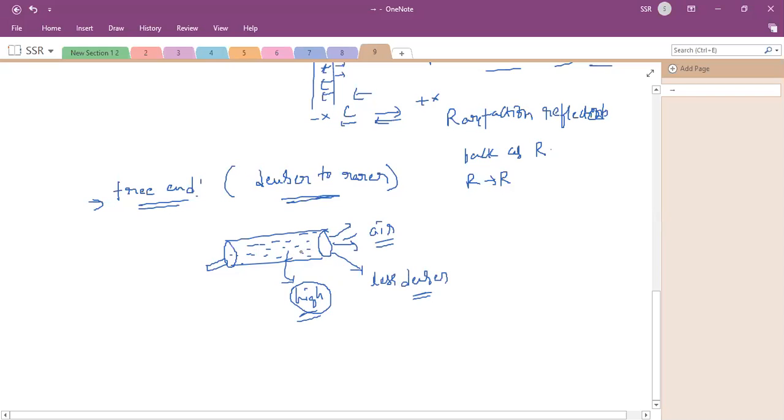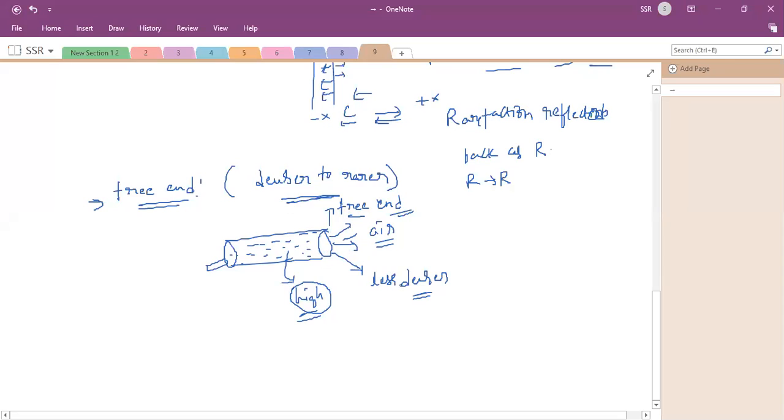Then in this case you can observe, this is a type of free end. Are you clear on this point? Understood or not? When the air is blowing out from a flute or a clarinet or whatever musical instrument, the end point is like a free end, not rigid.